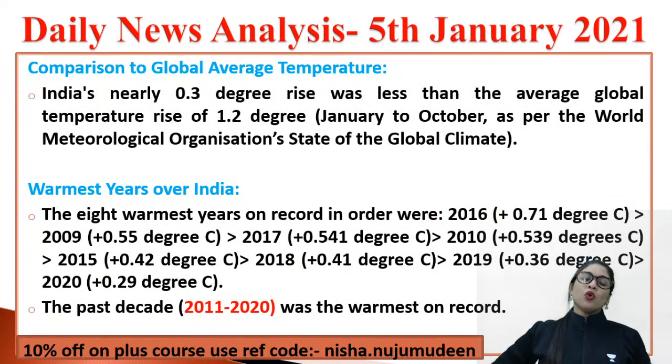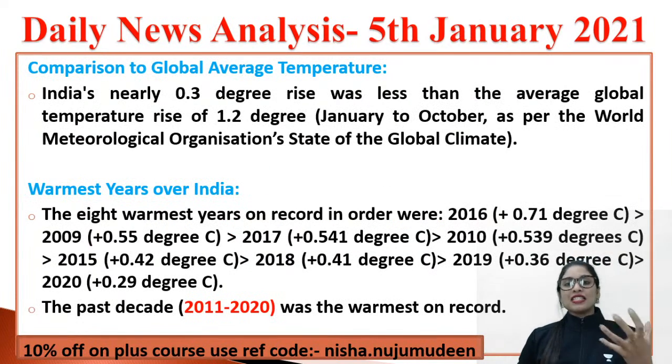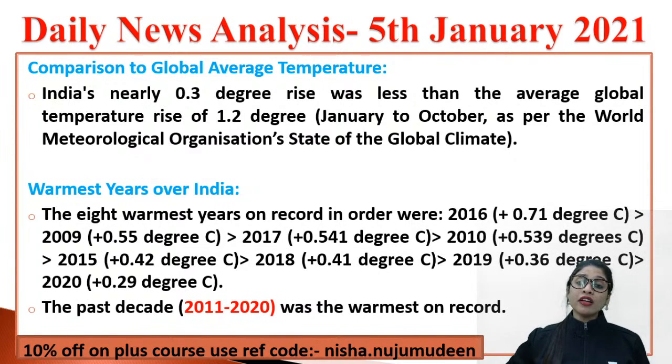Chalo. Now, when we compare India's climate or temperature to the global average temperature, you see our country, India, nearly recorded a 0.3 degree rise, which was less than the average global temperature rise of 1.2 degrees for the months January to October. And this is data given by the World Meteorological Organization State of Global Climate.